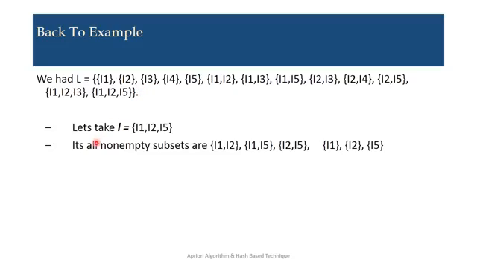Now let's take L equal to I1, I2, I5. Out of so many sets, I have only considered one set to find the strong association rules. Its non-empty subsets are I1, I2; I1, I5; I2, I5; I1; I2 and I5.